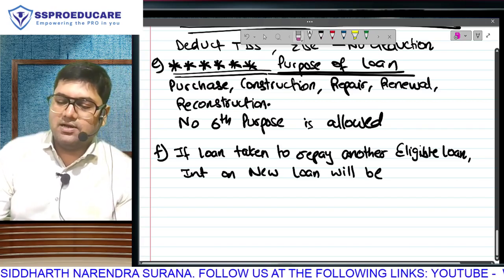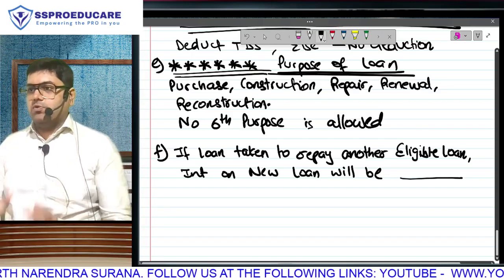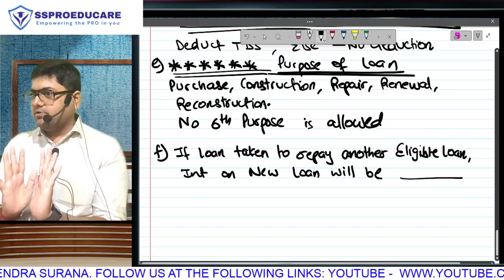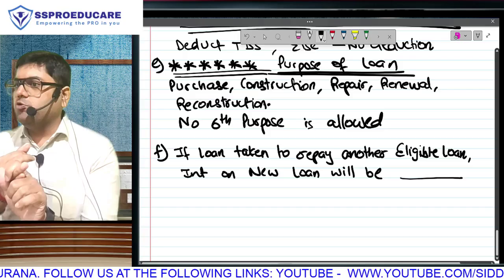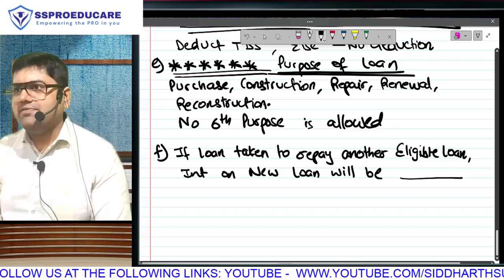2 options are allowed or disallowed. Let me first explain the question. I want the answer from you. I take a loan for purchase, construction, repair, renewal, reconstruction. One of the 5. Am I eligible? Assuming all the other conditions are fulfilled. Simple interest, due basis, everything is fulfilled. Will I get deduction? Yes, I will get deduction.